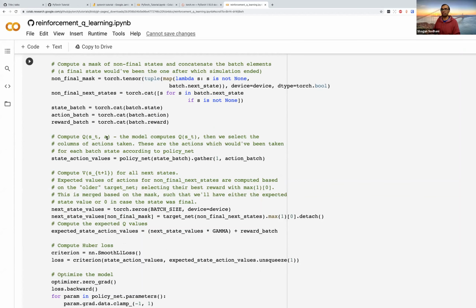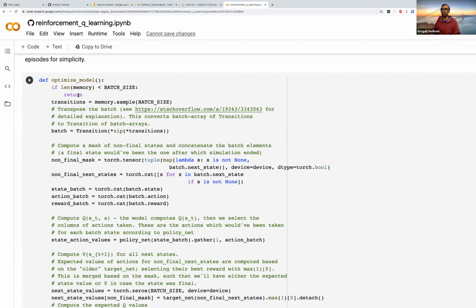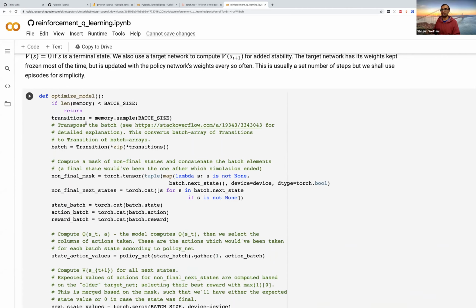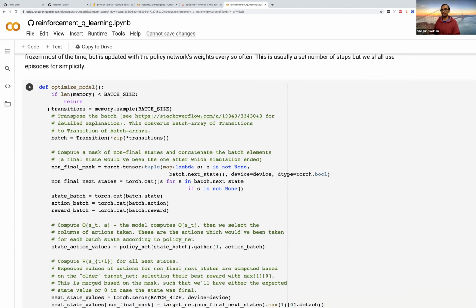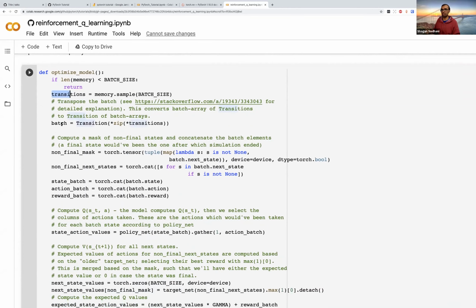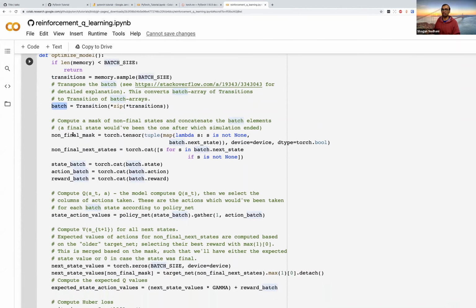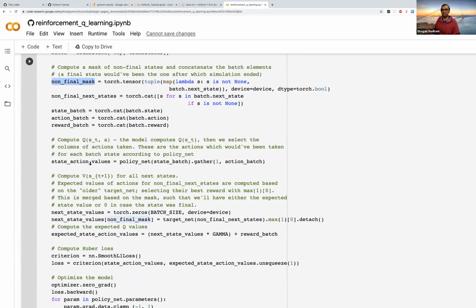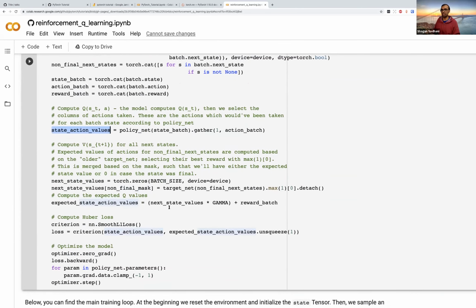Okay, so then we have got the main loop where we are going to perform the updates. Again, we are going to skip most of the RL specific parts. We have got the transitions. We are creating a batch. We are tracking whether the episode had terminated or not. We are computing the state action values and so on. So we are preparing the Bellman update.